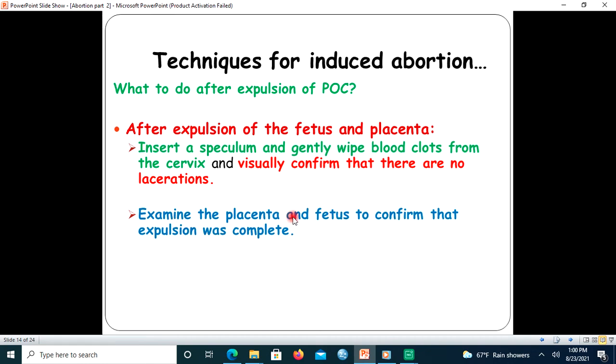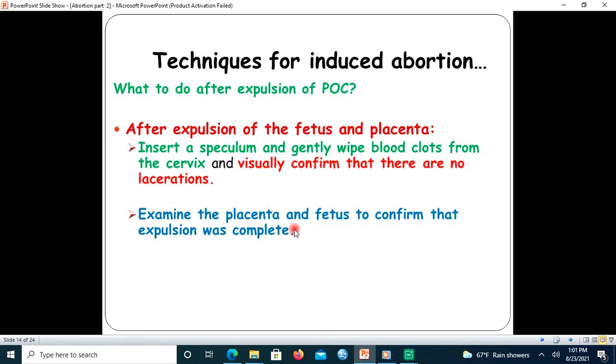If fragments of the placenta remain within the uterus, or if some fetal parts, including the fetal membrane, are retained within the uterus, the woman may bleed profusely, and the remnant exposes the woman to develop septic abortion.